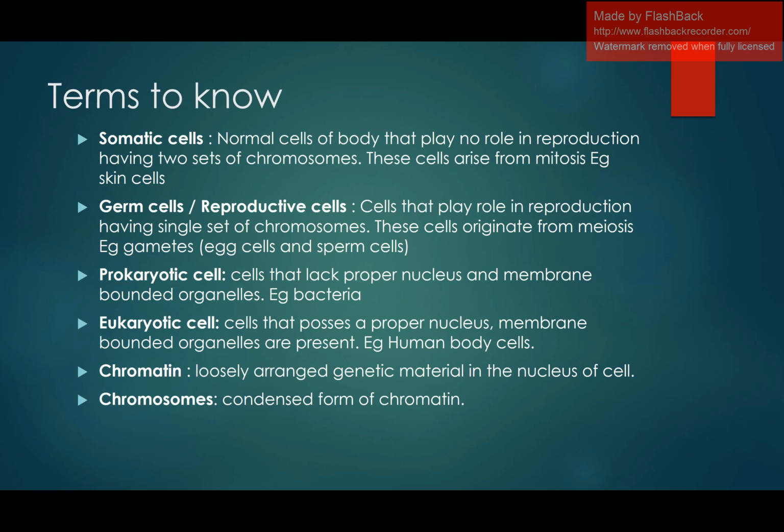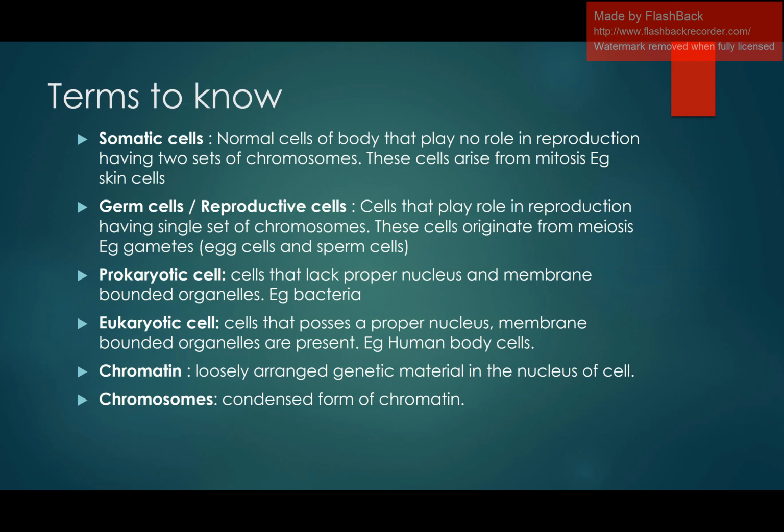The first term which you should keep in your mind is somatic cells. This word somatic comes from soma. What is soma? Soma means body. So the normal body cells that play no role in the reproduction process are known as somatic cells. Their quality is that they have two sets of chromosomes, meaning they have copies of chromosomes in them, and these cells arise from the cell division that is known as mitosis. Here we have an example of a skin cell as a somatic cell.